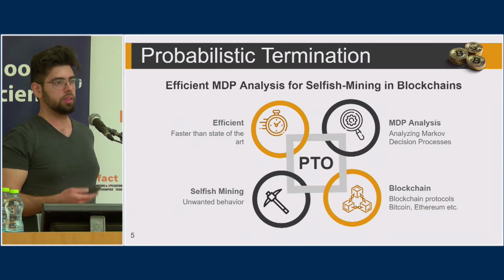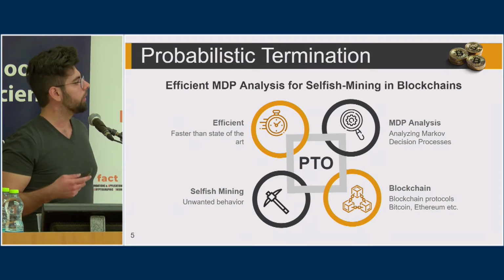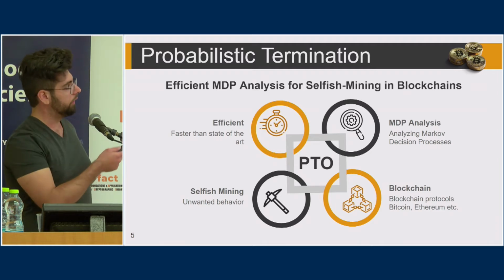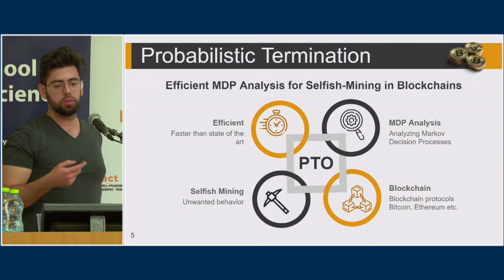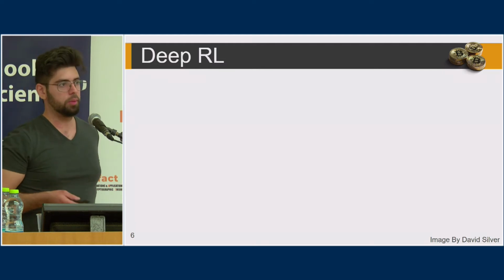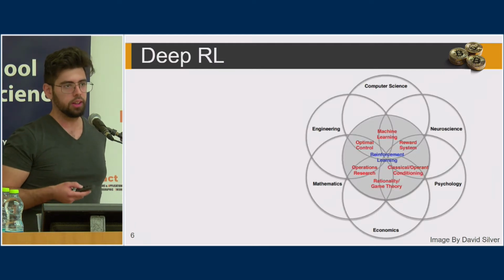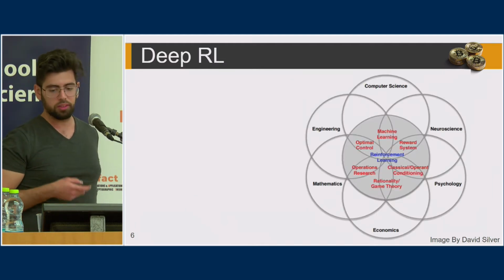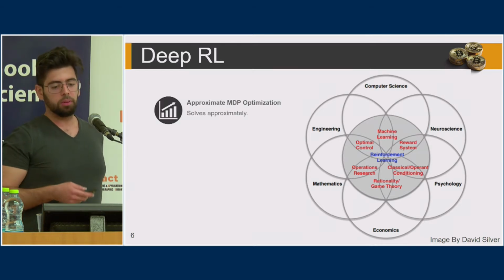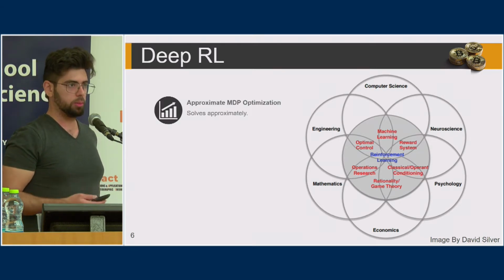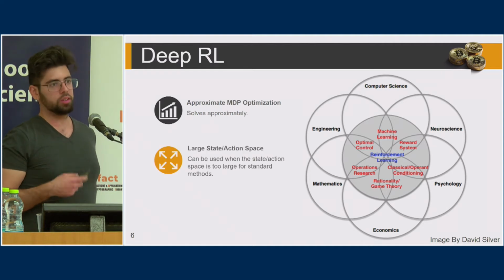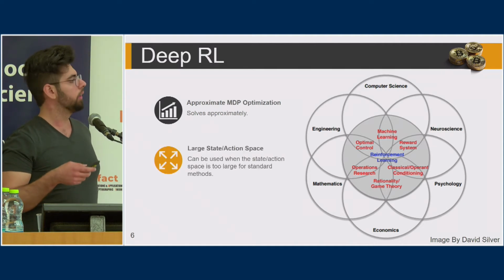So this can be a stepping stone into combining it with deep reinforcement learning like SquirRL did, but with this method, and it should converge faster. The other part, I'll talk about deep RL briefly. This is in an intersection of many fields, computer science, neuroscience, and more. And the main idea is to solve an MDP approximately, but it can do so for MDPs with a very large state size, which can be intractable.